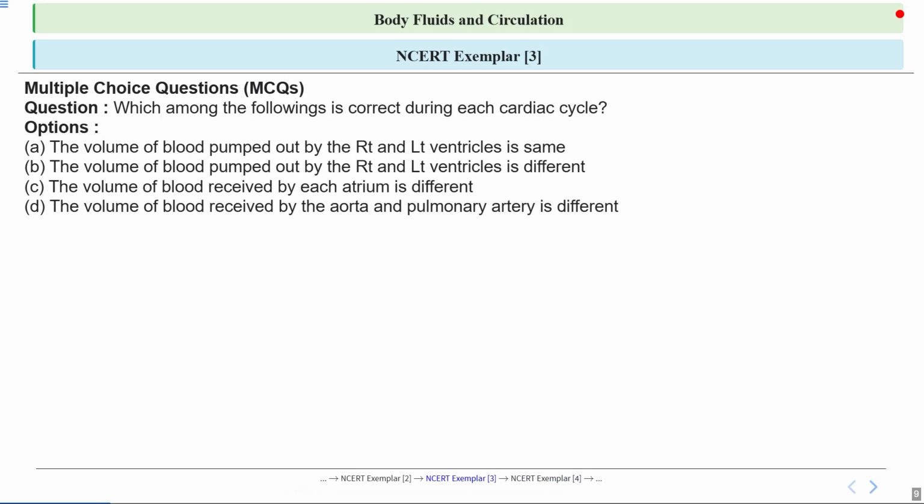So, this is question number three. So, this question is, which among the following is correct during each cardiac cycle? So, this is about the cardiac cycle. So, let's see the options. Option A, the volume of blood pumped out by right and left ventricles is same. Option B is the volume of blood pumped by right and left ventricles is different. Option C is the volume of blood received by each atrium is different. And option D is the volume of blood received by aorta and pulmonary artery is different. Let's see the answer.